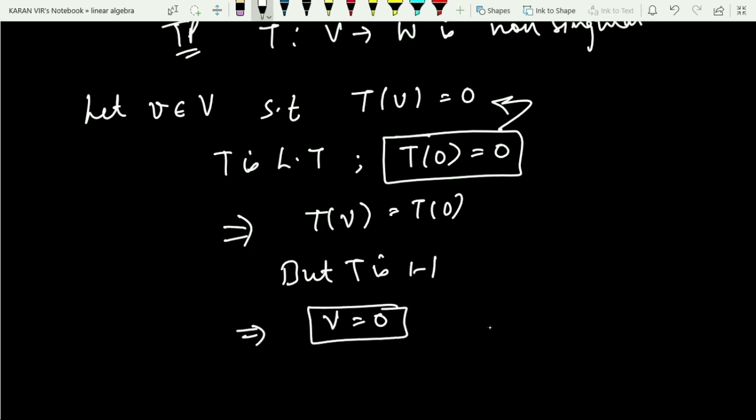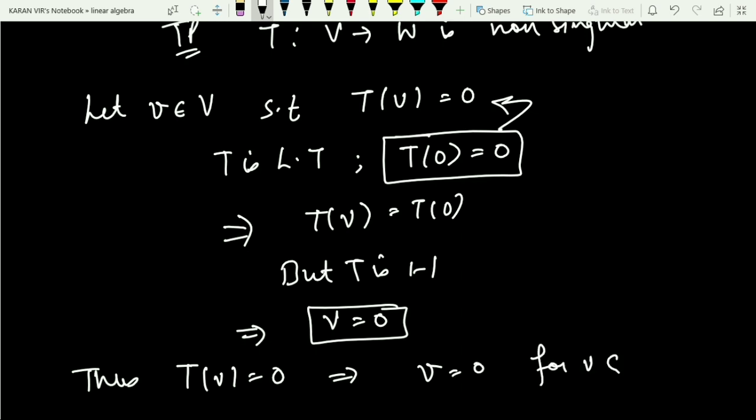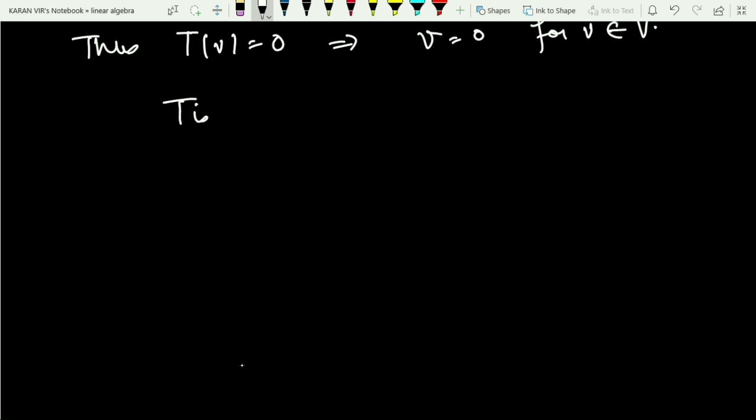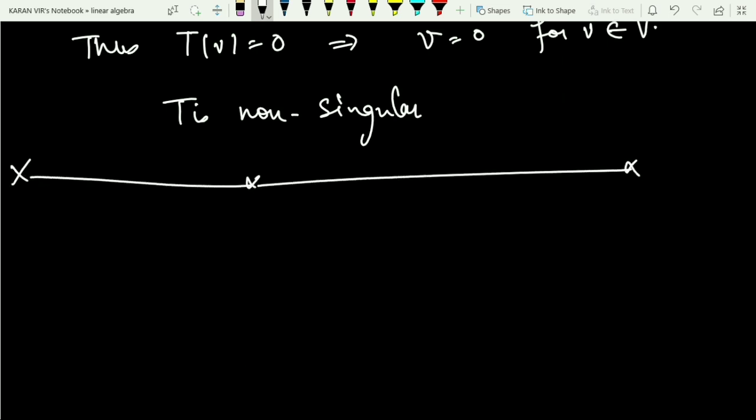So V is 0. Thus, if T of V is 0, we implied that V is equal to 0 for V coming from capital V. Can I say that is nothing but the definition of non-singular? So thus T is non-singular. So we proved the result in both ways. Again, a very strong result.